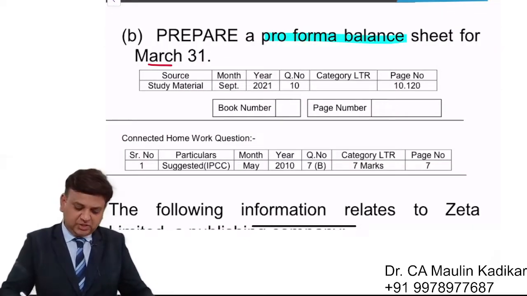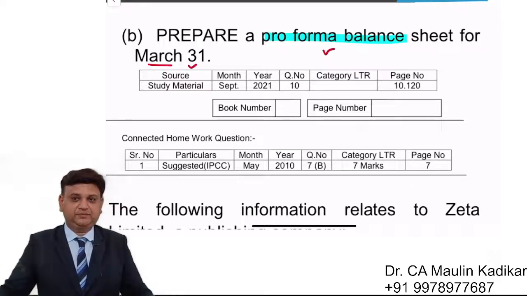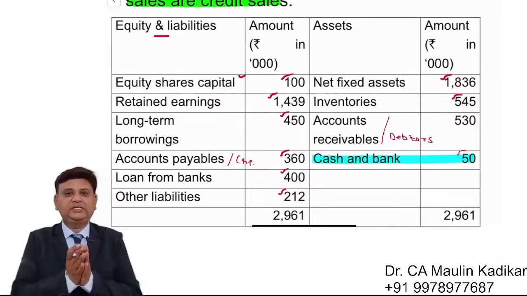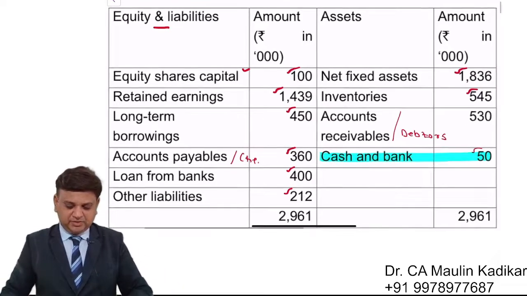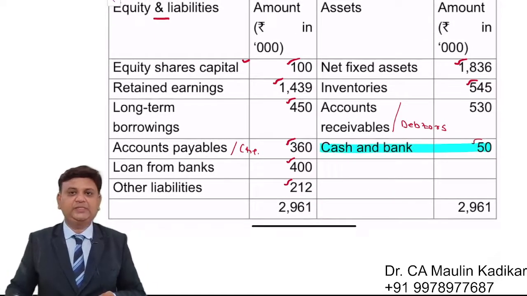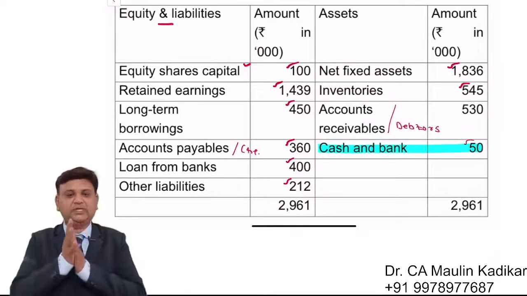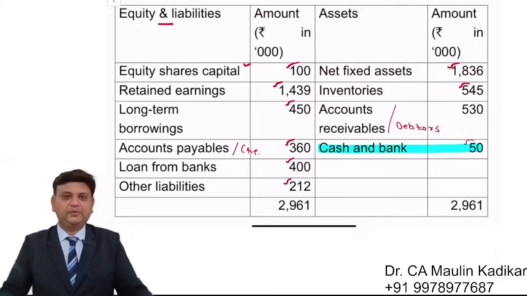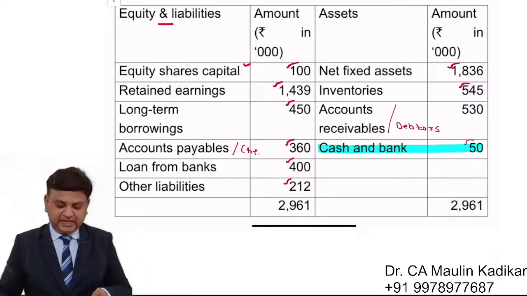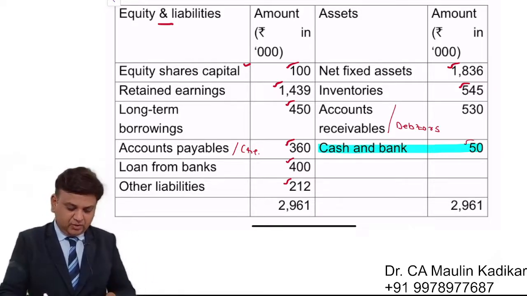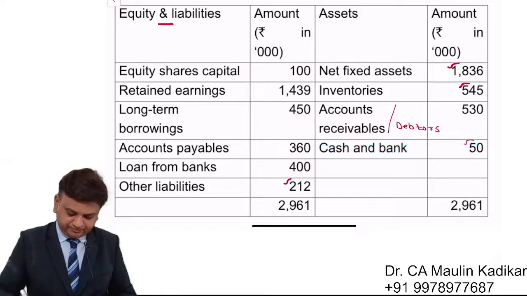Now the question says that you are required to prepare pro forma balance sheet for 31st of March. So let us have a discussion for preparation of the projected balance sheet for 31st of March. Friends, when I speak of the balance sheet, accounts come to our mind. So of course we are required to prepare this based on the accounts. I request all of you to pay attention to understand how we are required to calculate the answer. All students are requested to pay attention over here.